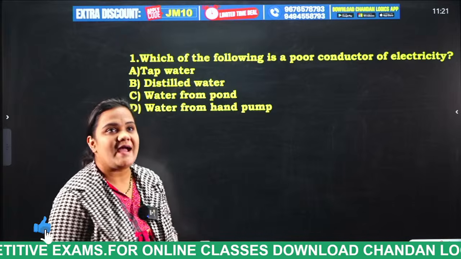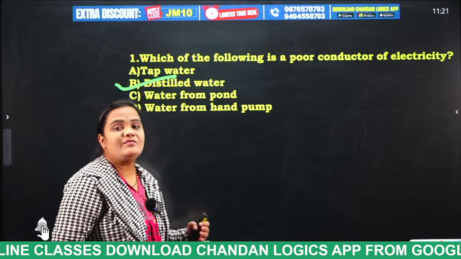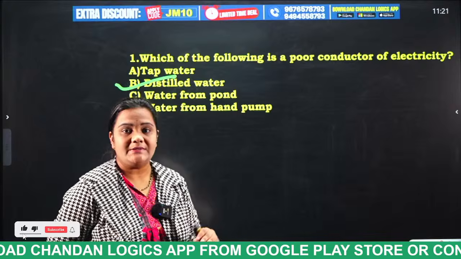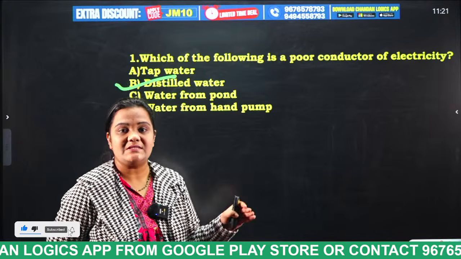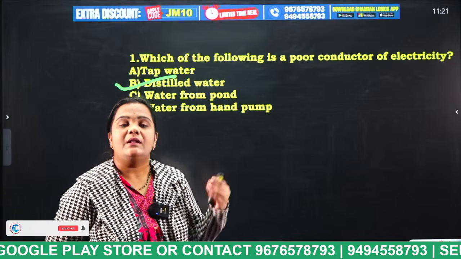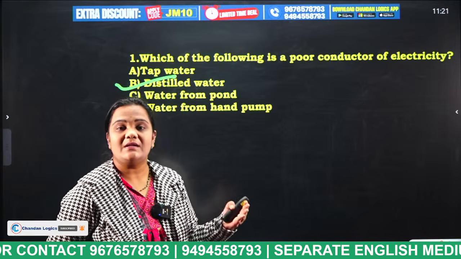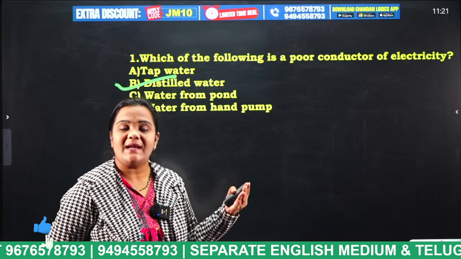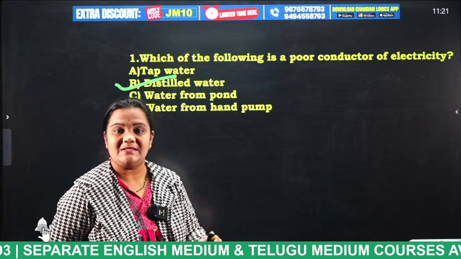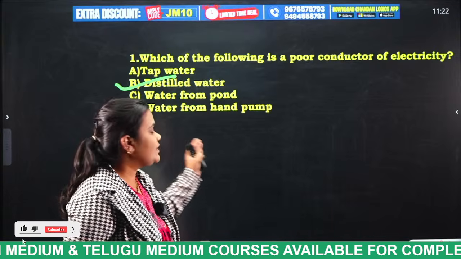So what is the answer for this question, students? The answer for this question is distilled water. As it is in the purest form, there is no flow of particles. If there is no flow of particles, there will be no electrons, so there is no flow of charges. So indirectly there is no electricity. It is a poor conductor of electricity when compared to tap water, water from pond and water from hand pump.